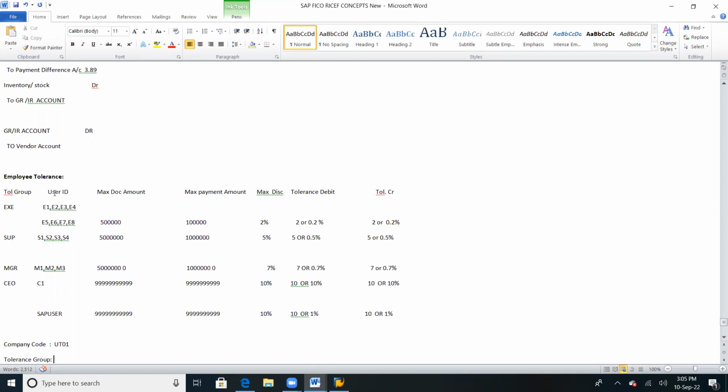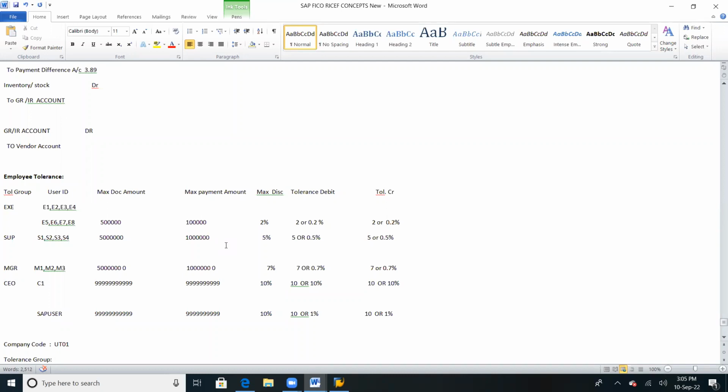Then they can post invoices up to this particular limit. Next, supervisor: we create for company codes UT01, UT02, UU01 the tolerance group supervisor, then give the supervisors' user IDs. Then these supervisors can have access up to this limit only.